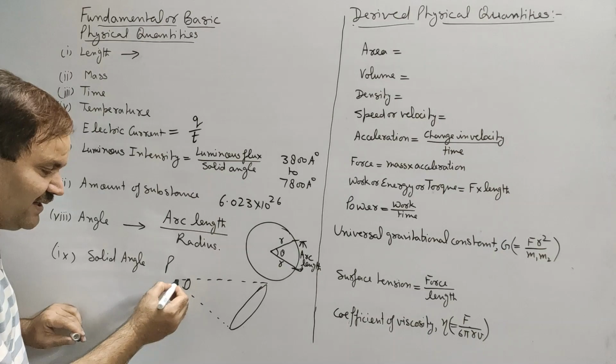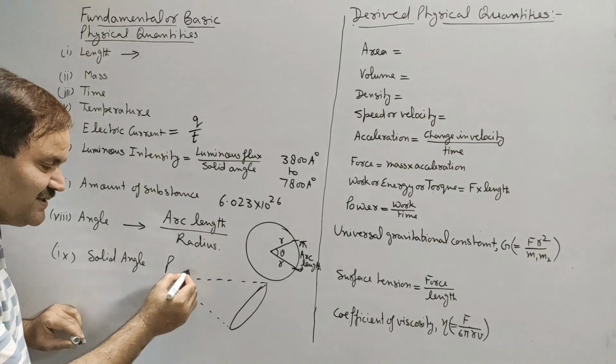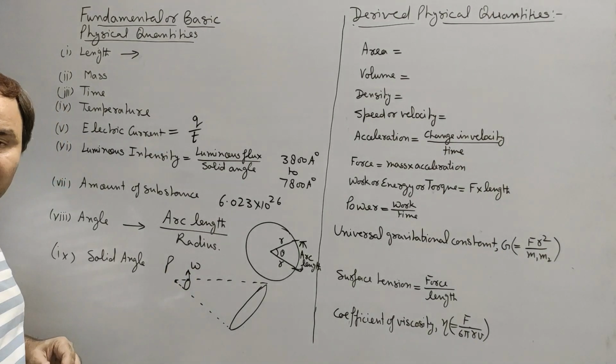This three-dimensional angle called solid angle is represented by omega.